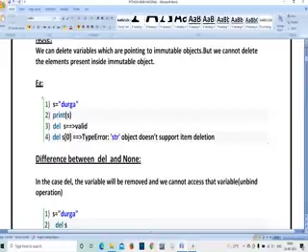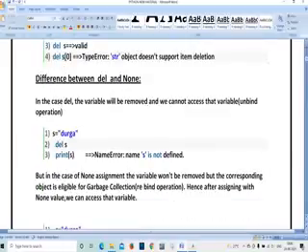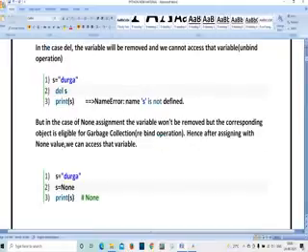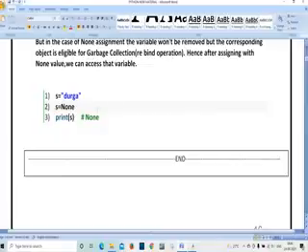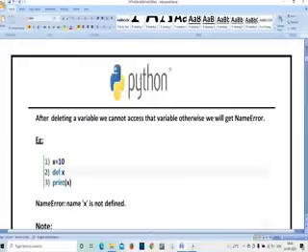Okay. So del means whatever you want to delete, that particular variable will be deleted. But None means if there are no elements, you will use the term None. Okay. So this is the complete concept regarding how you are going to perform flow control with the different control statements.